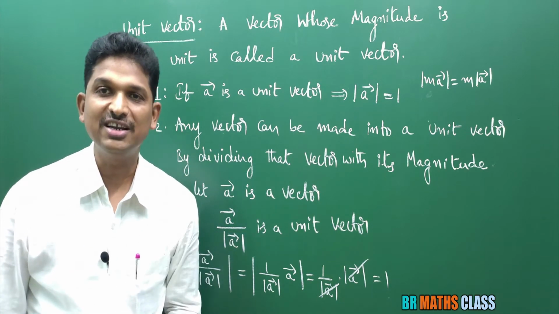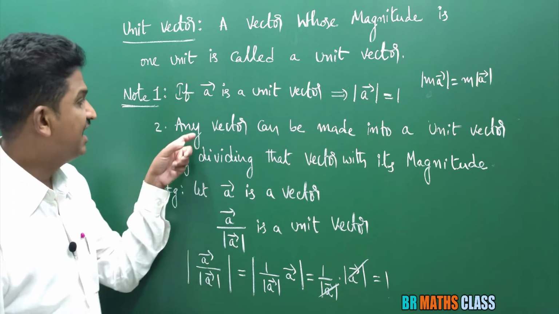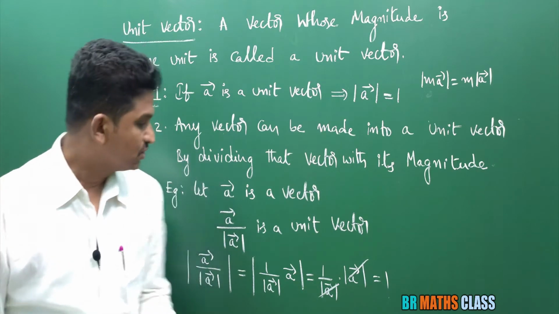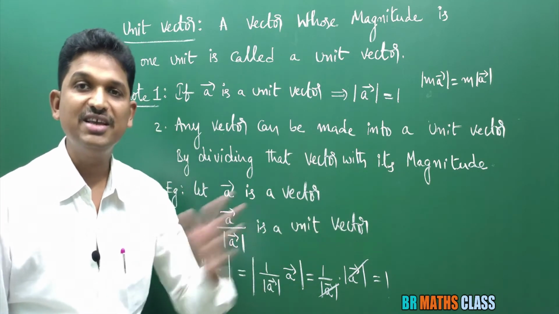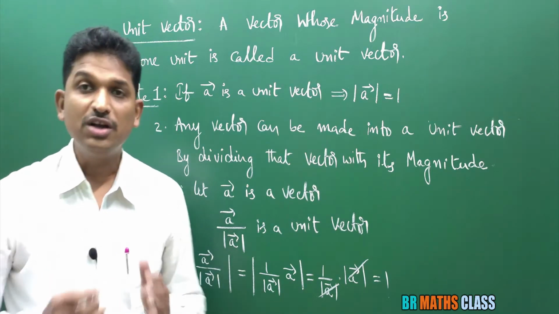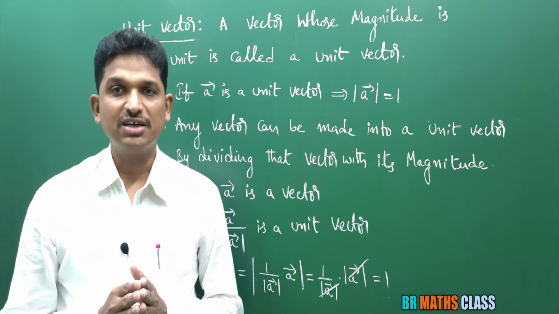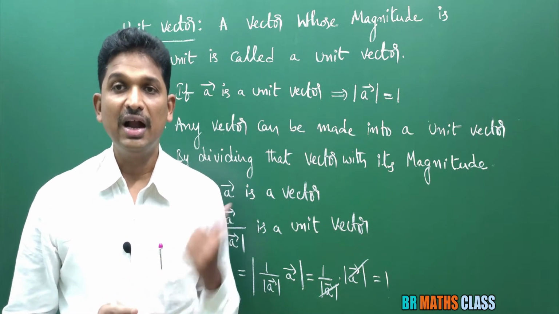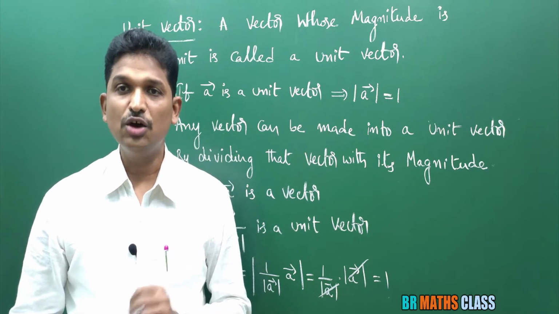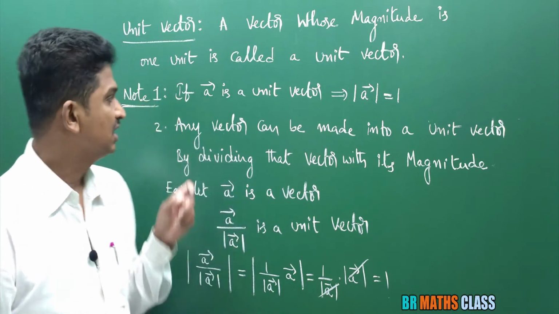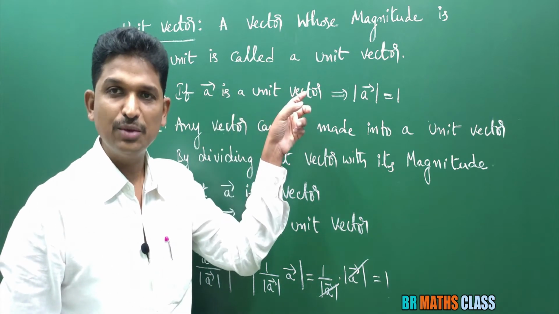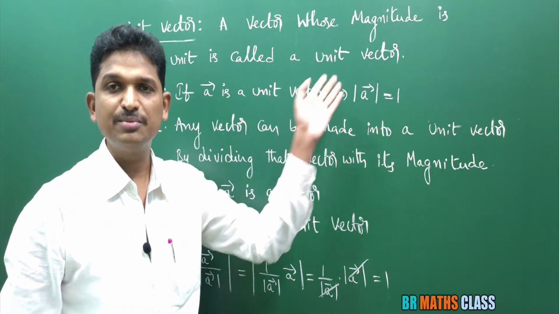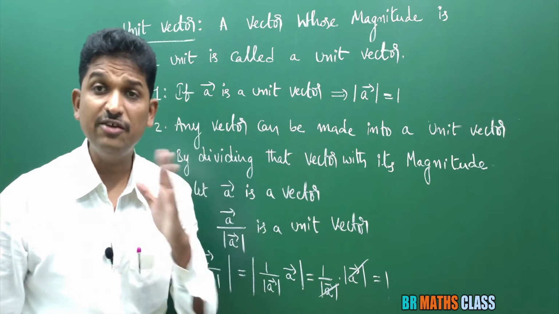I hope you got clarity in this second point. What is the second point? Any vector can be made into a unit vector by dividing that vector with its magnitude. So a bar divided by the magnitude of a bar is a unit vector. We are learning about unit vectors. You learned the definition: a vector whose magnitude is 1 unit is called a unit vector. In this, a total of 4 note points are there. Till now we completed 2 note points. The first note point: if a bar is a unit vector, whenever you see this while doing problems, directly we can write that the magnitude of a bar is 1, because the definition of a unit vector itself says its magnitude is 1. The second point is a very important point.